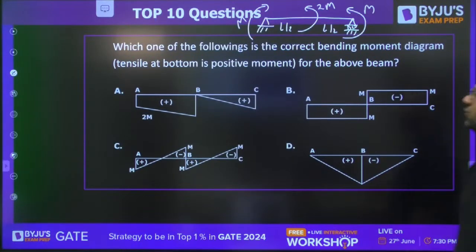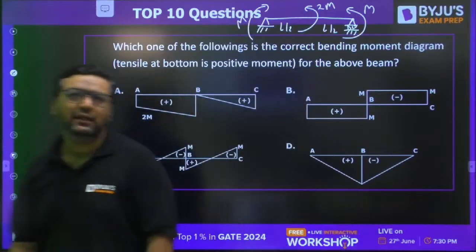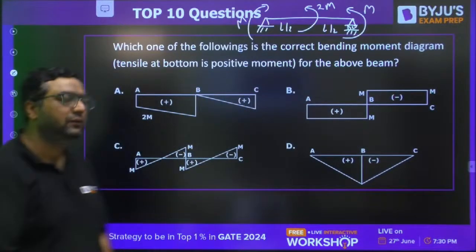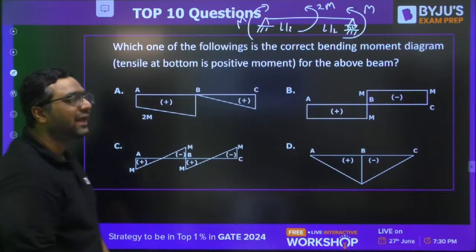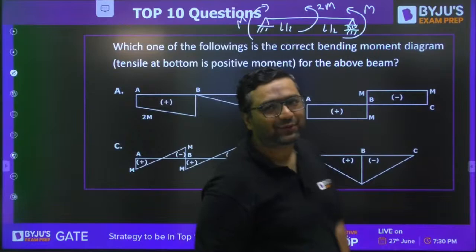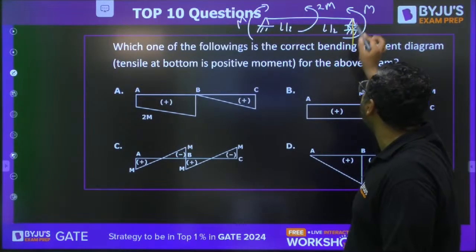Yes, guys. First of all, you need to find out the support reaction. Graham Bell is saying B. B is wrong, Graham Bell. That's why I said every time, don't tick it like that. First think about the question. Dear, first of all, you need to find out the support reaction.